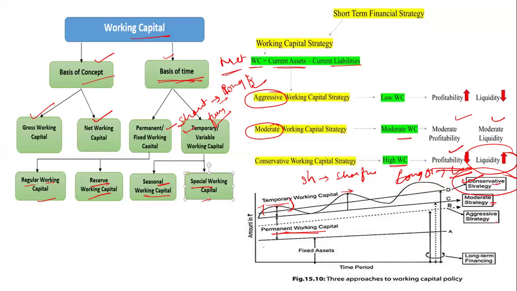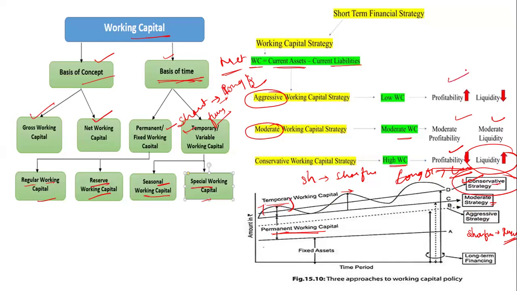What is the aggressive strategy? In the aggressive strategy, with the help of short term financing, they solve their permanent working capital needs. Okay, so this is the aggressive nature. With your short term funds, you want to solve your permanent or fixed needs. So this is the aggressive nature, which is opposite to the conservative.